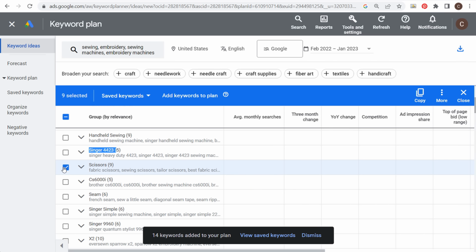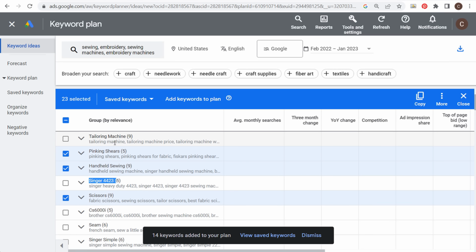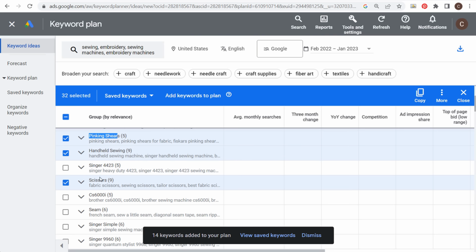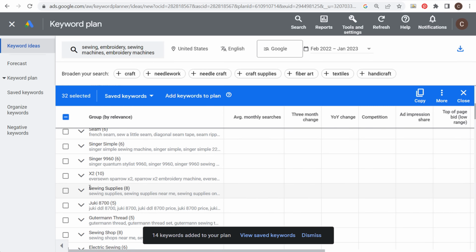So maybe what we're going to do is we'll just take these keywords and start adding some of them to our plan here. So we'll take pinking shears, tailoring machine. Now, if we're putting together a store on our website, what we can see here is, okay, we can have a spot on our website for pinking shears. We can have a spot on our website for scissors. We can have a spot on our website for specific types of Singer sewing machines. If you see here, sewing supplies. So this could be another keyword that we target.